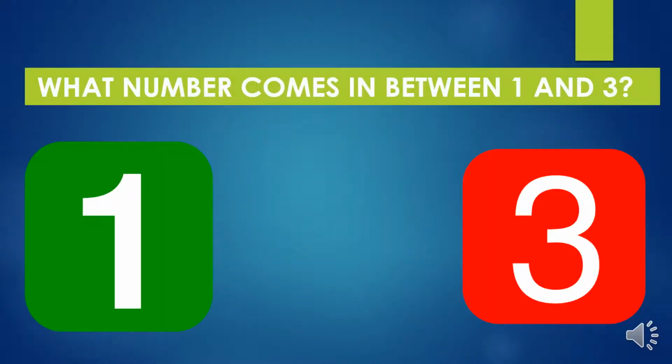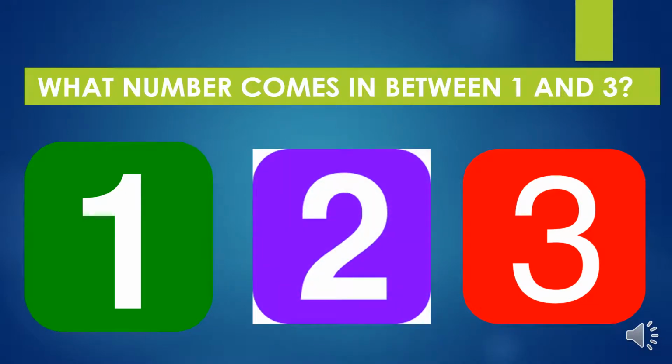What number comes in between 1 and 3? To find the number, we will start counting in the order 0, 1. Please count one number forward. After 1, 2. After 2, 3. Number 2 comes in between 1 and 3. Have you all got it, children? Shall we move on to the next one?